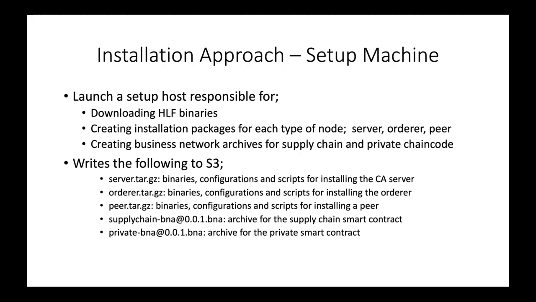The way we will do this installation is as follows. First, we will create a setup host that will stage our network configuration and installation. This host will download the Hyperledger Fabric binaries and create installation packages for 3 types of nodes: the server, the orderer, and the peer. It will also create the business network archives for the supply chain and private channel chain code. This setup node will ultimately upload 5 files to S3: 3 installation packages and 2 business network archives.